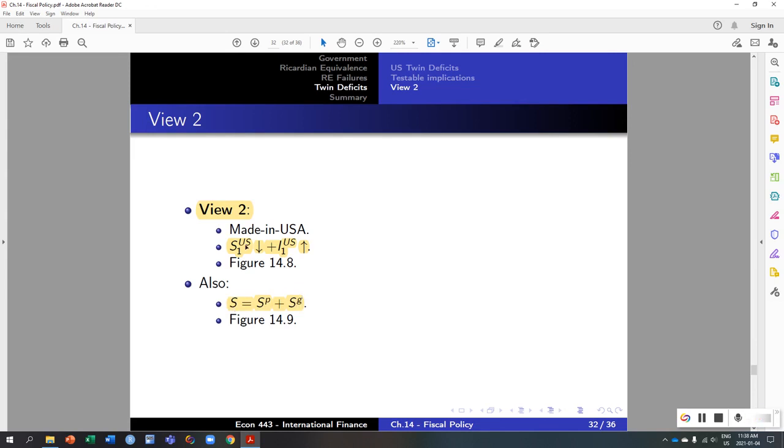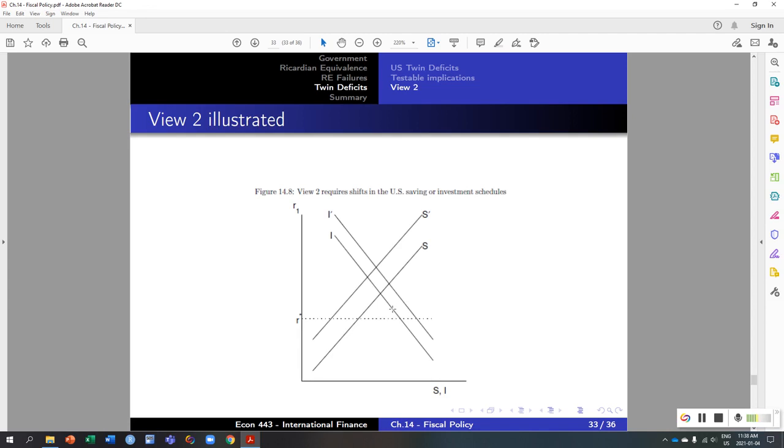So the decrease in total savings could be due to either private savings or government savings decreasing. This is figure 14.8, showing how an increase in the investment schedule or a decrease in the savings schedule could lead, at the world interest rate of R star, to the increase in the deficit.